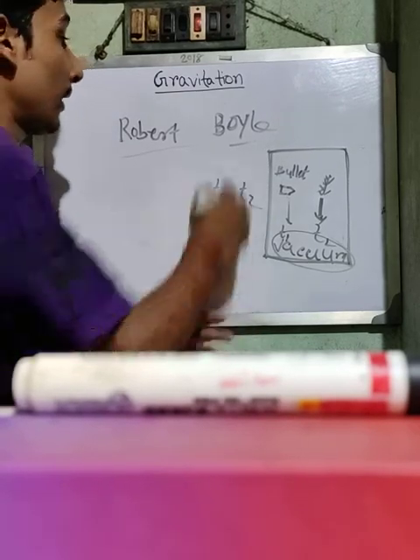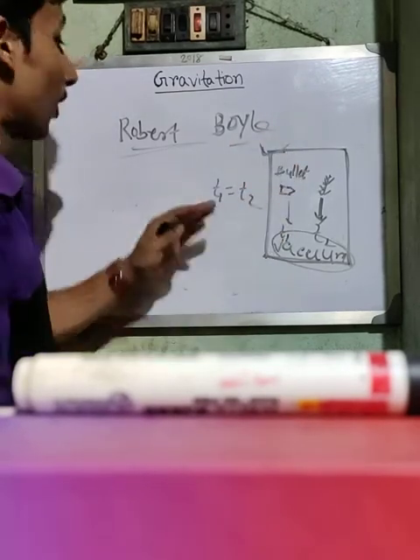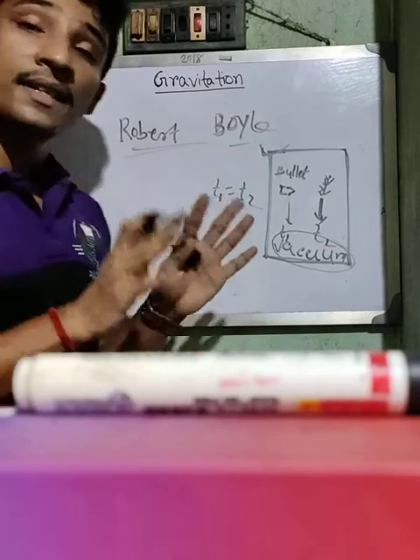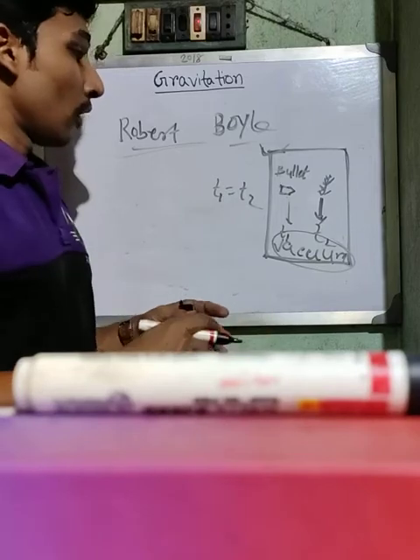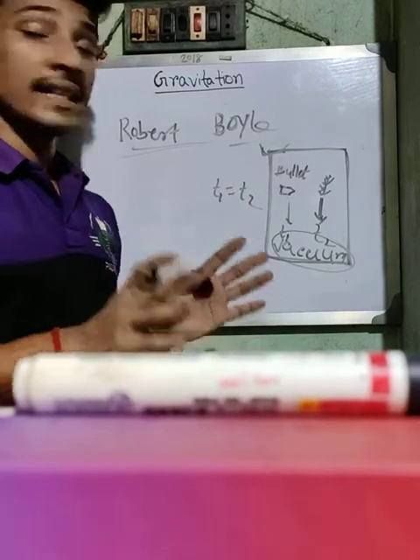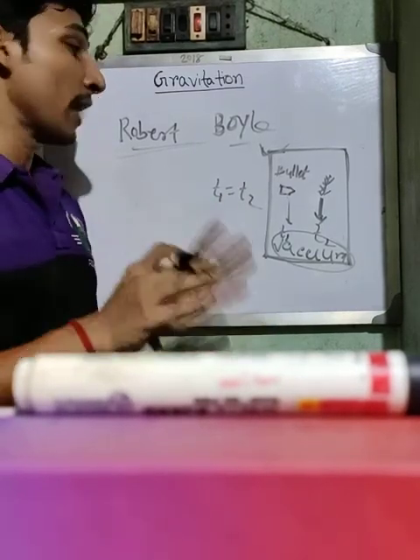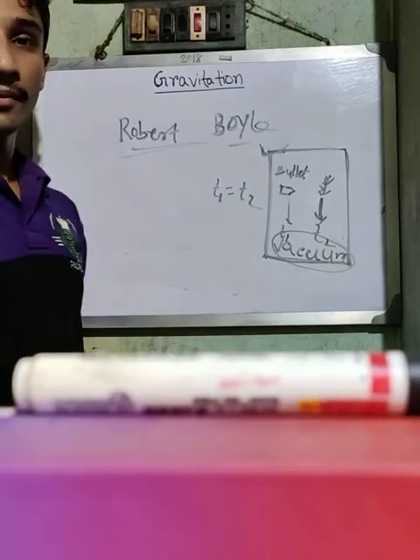Right? And Robert Boyle has proved that. So that means for free fall, every object of different masses takes the same time to reach the ground from a height.